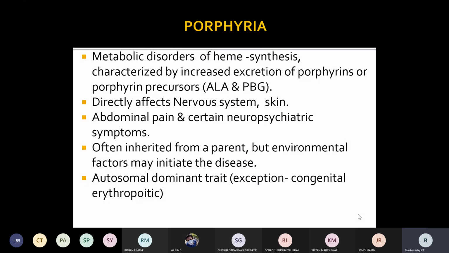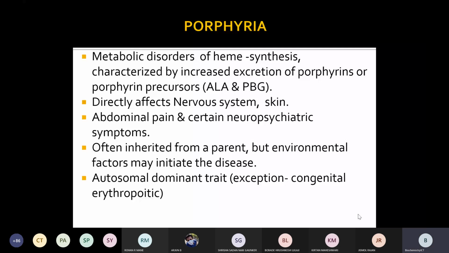This is due to either inheritance from the parents or environmental factors, and the cause is mainly enzyme deficiency, right?